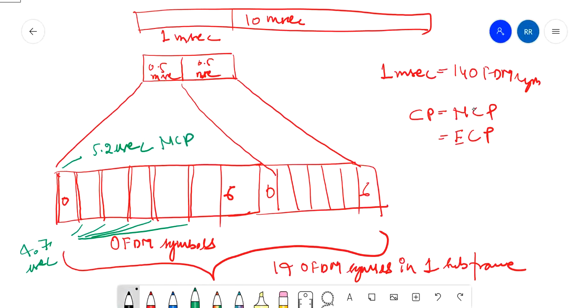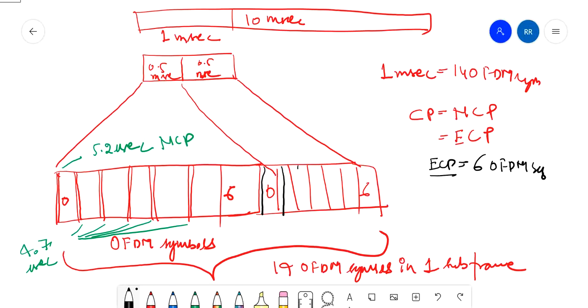Now if we talk about the extended cyclic prefix, if extended cyclic prefix is used, then we have 6 OFDM symbols instead of 7, because extended means it takes more length.